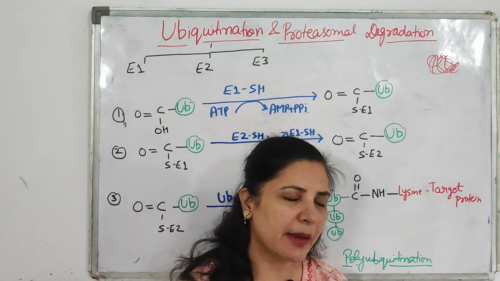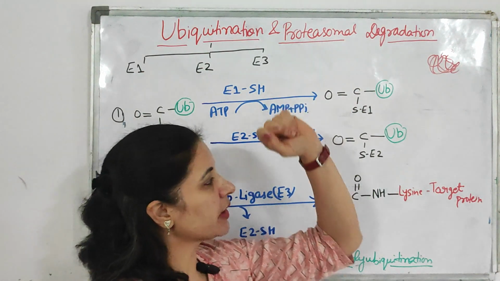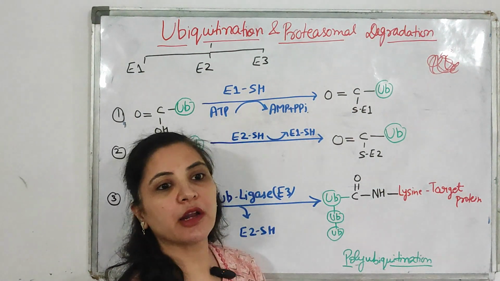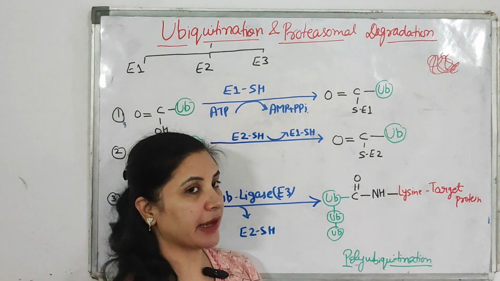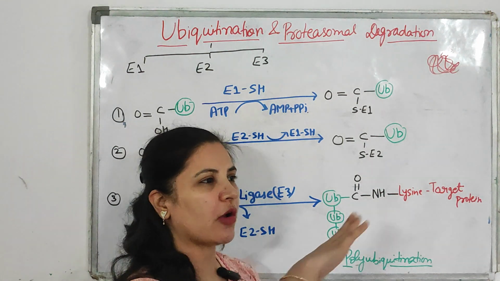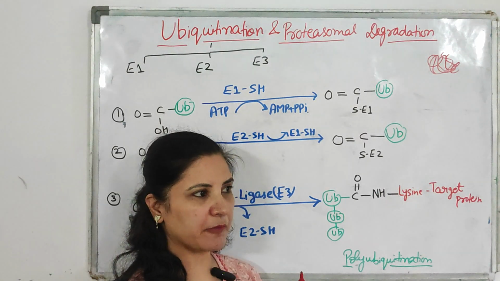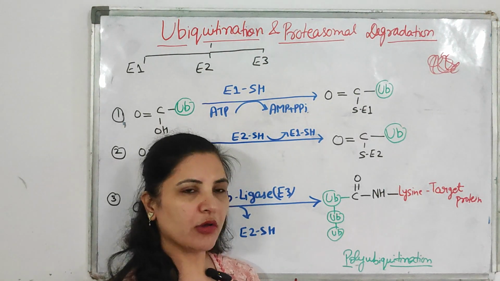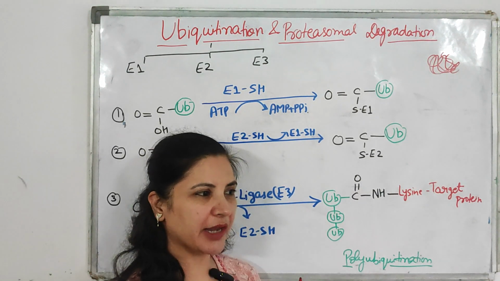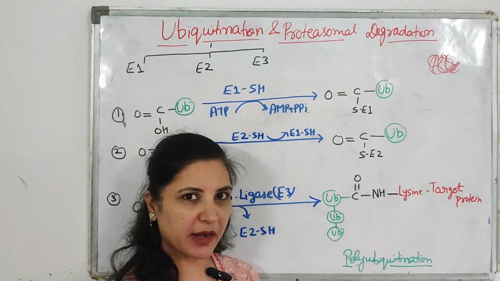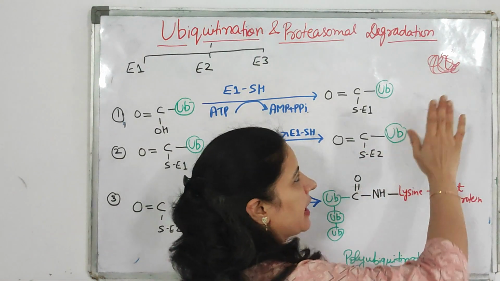In our body, a number of proteins are there. Now the question arises, how does the proteasome detect which protein should undergo degradation? There is some kind of tagging. Suppose you are going through a crowd, and someone wants to recognize you in that crowd. How will that person recognize you? By some kind of tagging, or you might be wearing a different color, and you will easily be recognized in that crowd. Similarly, what happens inside the body?